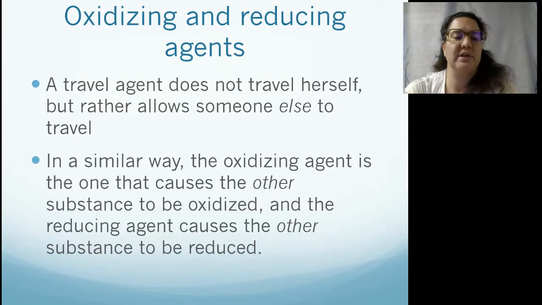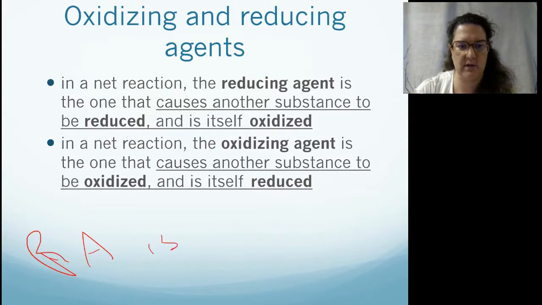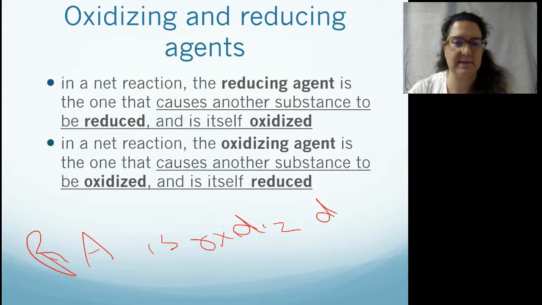So, as an analogy, a travel agent does not travel herself, but allows someone else to travel. In a similar way, the oxidizing agent is the one that causes the other substance to be oxidized, and the reducing agent causes the other substance to be reduced. So in a net reaction, the reducing agent is the one that causes another substance to be reduced and is oxidized. So a reducing agent is oxidized. And an oxidizing agent is itself going to be reduced.